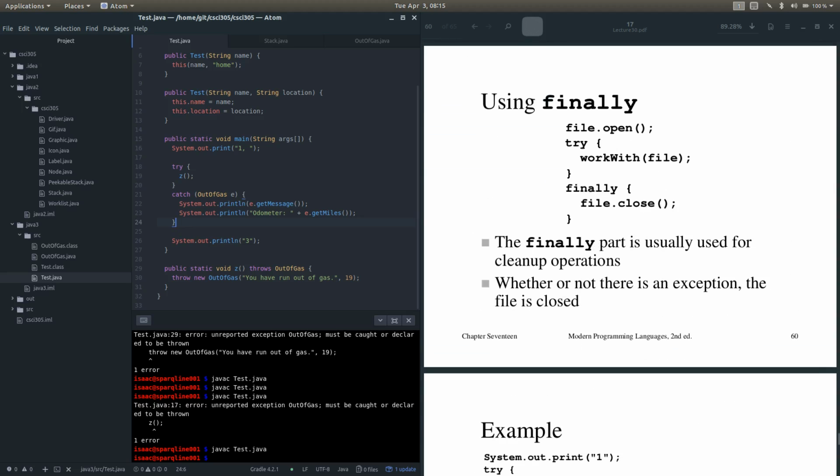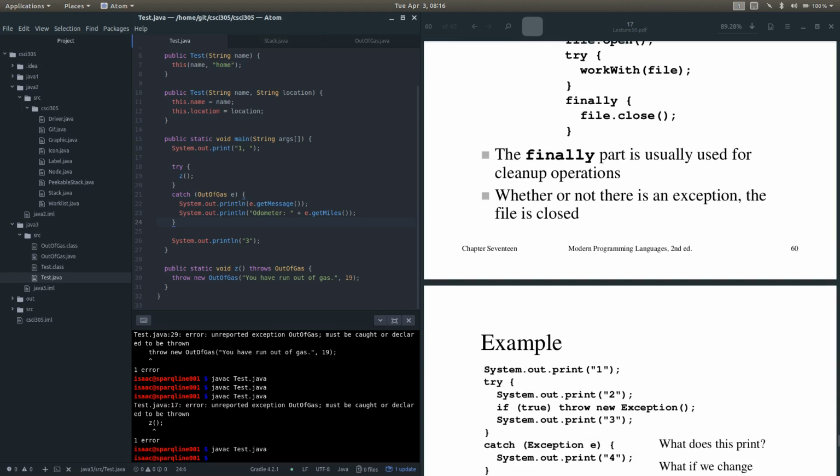So with finally, for example, we can open up a file. We can then run a try. We work with the file, and then at the end we say finally file.close. The beautiful thing here is you don't actually have to have a catch at all. You can just have a finally. So bear that in mind. Catches are optional, finally is optional, but note that the finally code will always execute.